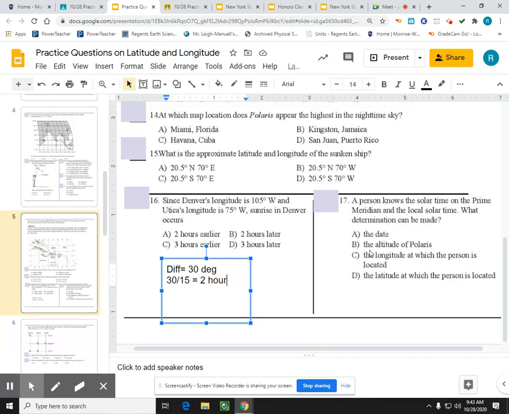A person knows the solar time and the prime meridian local time. What determination can they make? They can figure out their longitude, letter C.